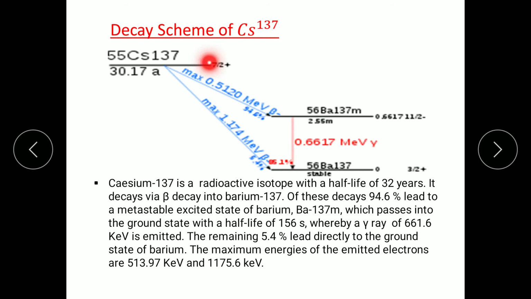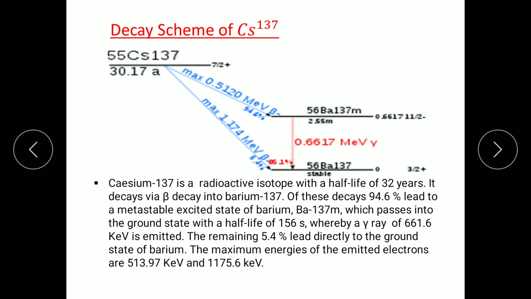In this, 7/2 is the spin of cesium 137, and the plus is the parity. Same here, 11/2 is the spin and minus is the parity. Same here, 3/2 is the spin and plus is the parity. Now how are they actually finding 7/2, 3/2?